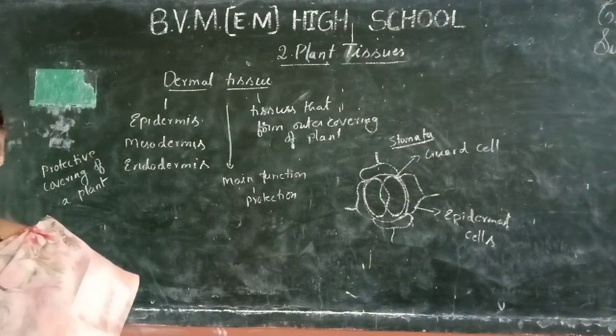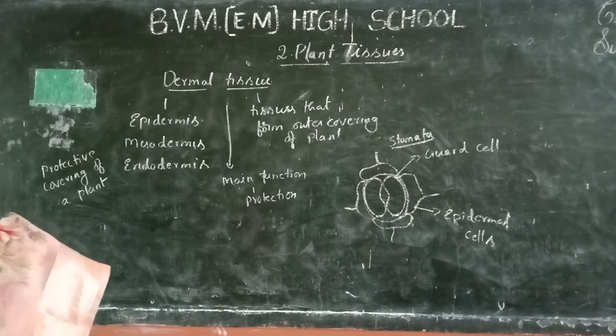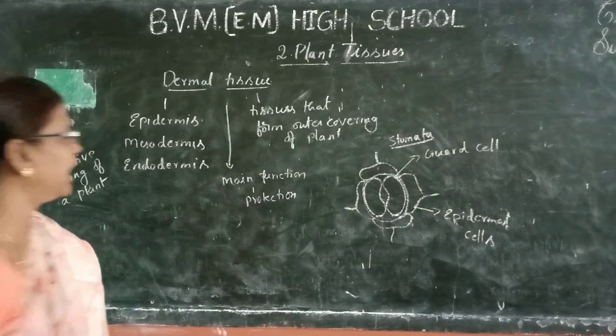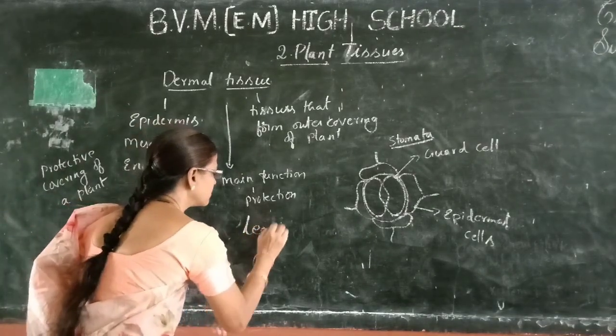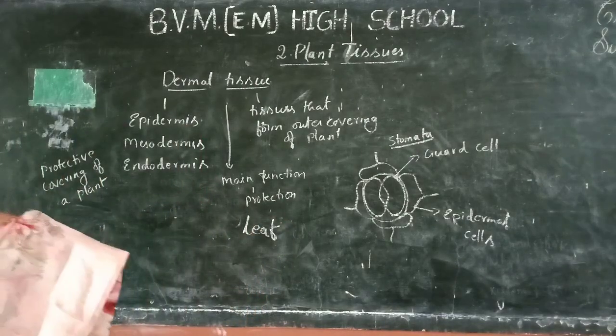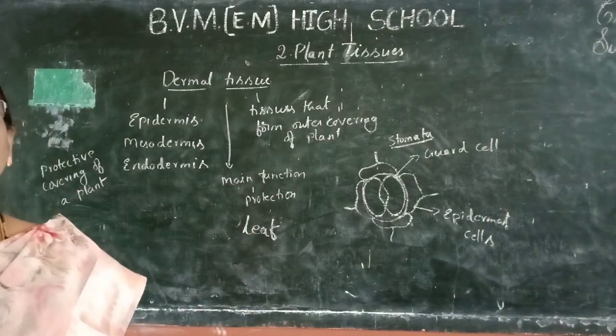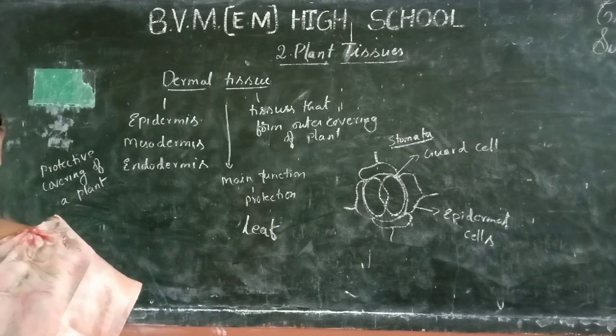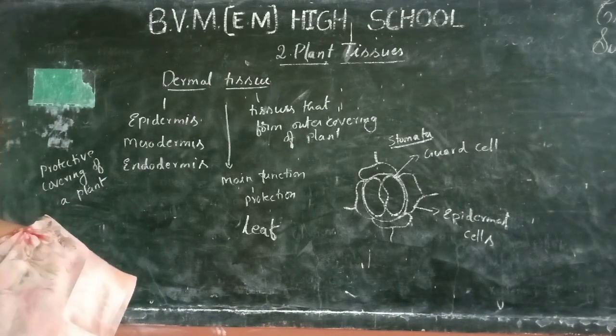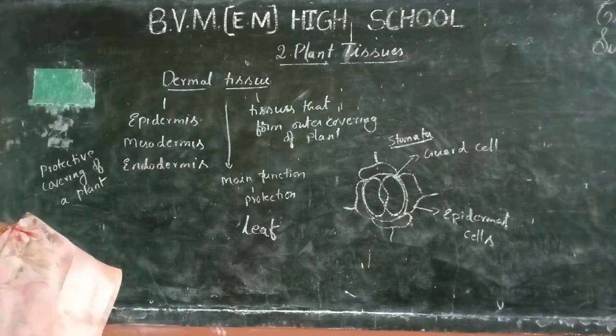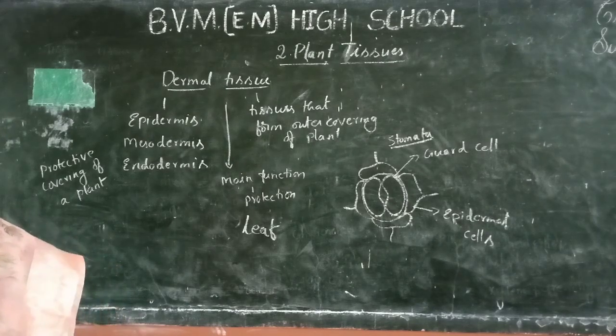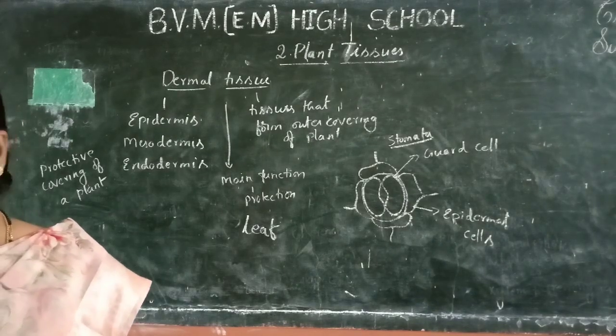and its parts. For example, if you take a leaf, if you cut the leaf and observe under a microscope, you will be able to see the dermal cells.